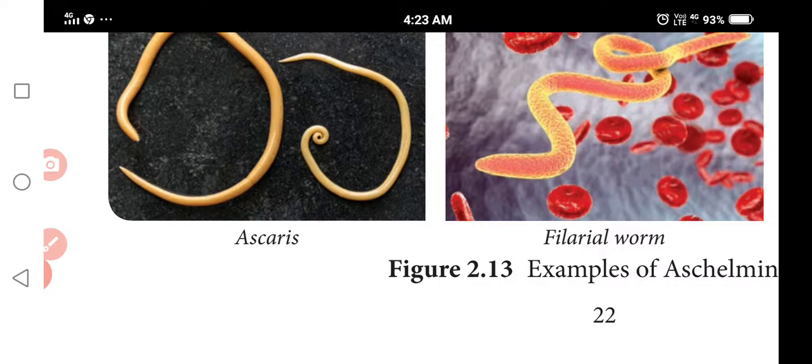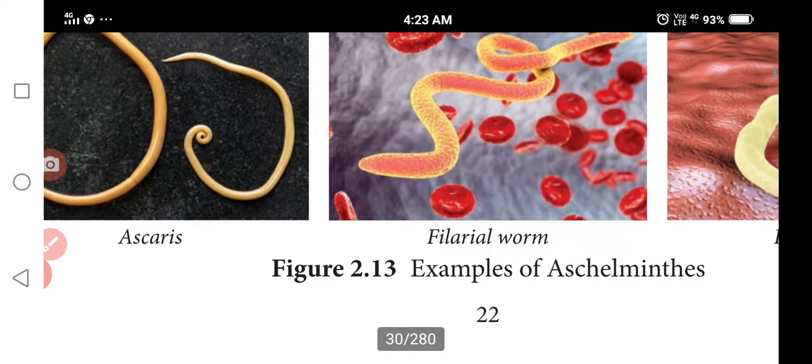The body is unsegmented and covered by a transparent, tough and protective collagenous layer called the cuticle. There is no larva. Examples: Ascaris lumbricoides, roundworm; Enterobius vermicularis, pinworm; Wuchereria bancrofti, filarial worm. This is the filarial worm.